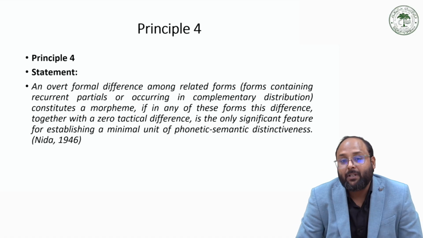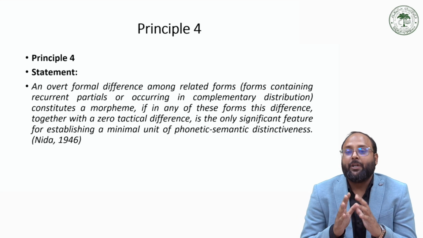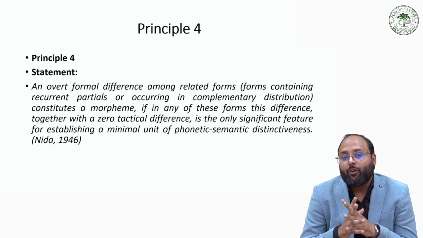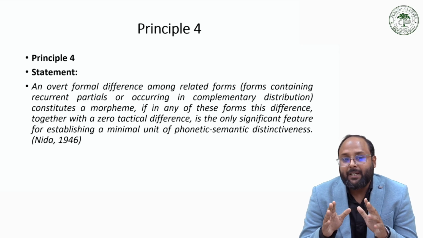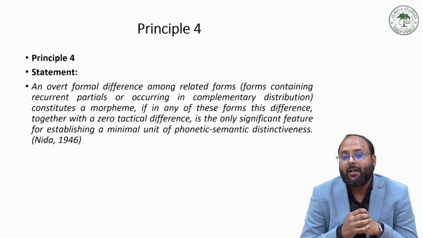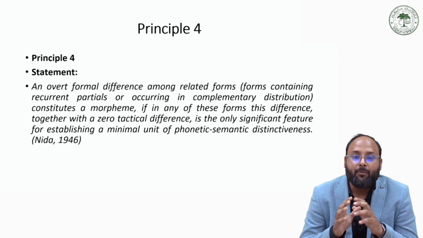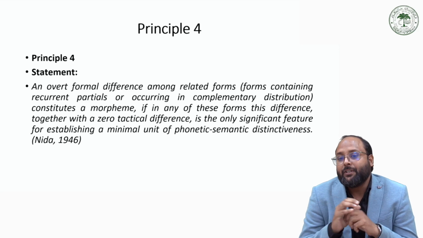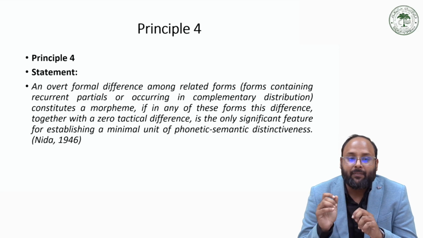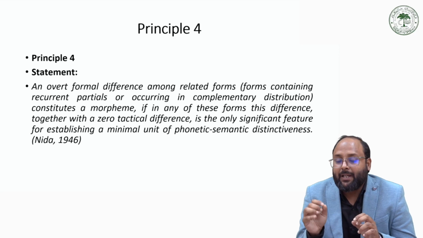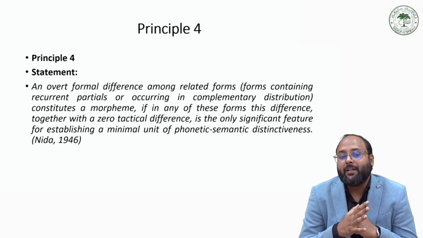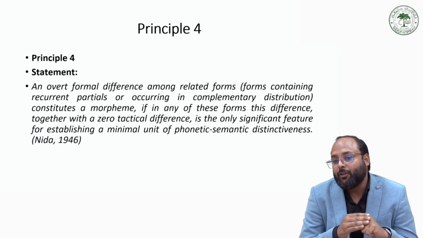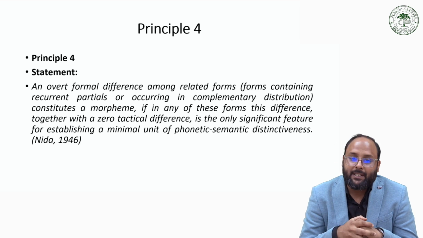Now we have principle four. In principle four, an overt formal difference among related forms, that means the forms containing the recurrent partial or occurring in complementary distribution, constitutes a single morpheme. If any of these forms, this difference together with a zero tactical difference, is the only significant feature for establishing a minimal unit of phonetic semantic distinctiveness.